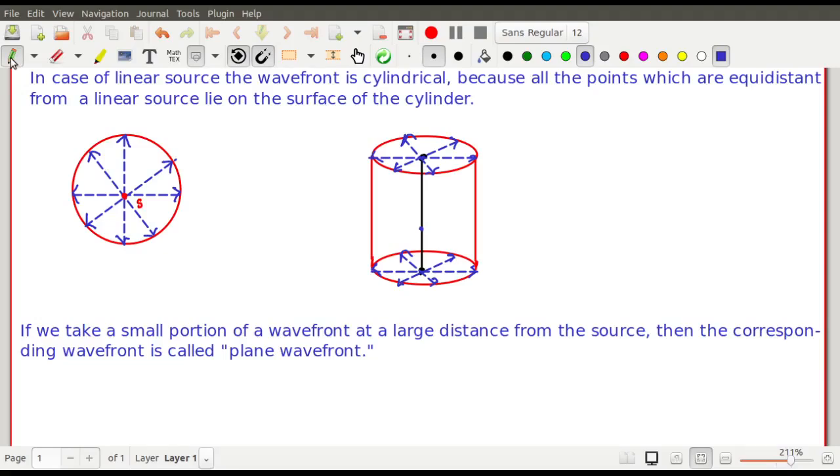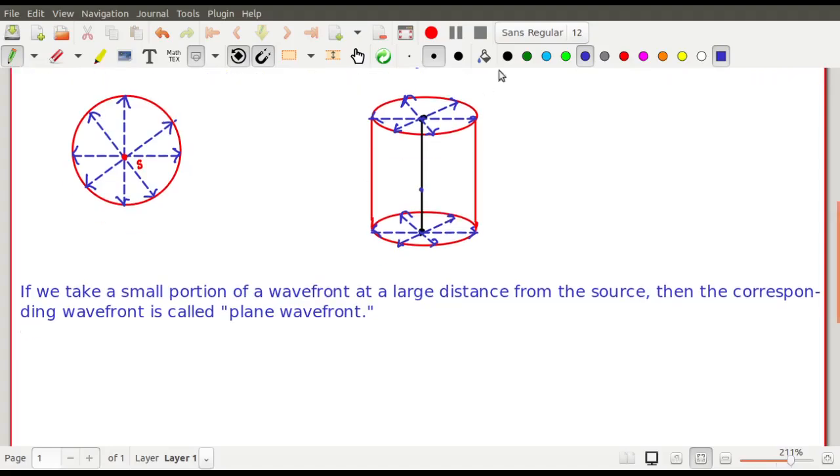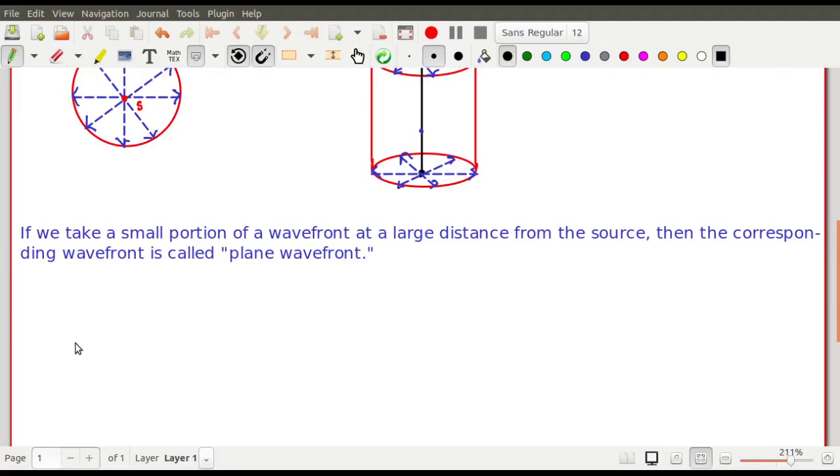So whenever light is assumed to come from infinity, when any light beam comes from infinity, that is when we take it to be a plane wavefront under that case. Try to understand the situation in a realistic manner.